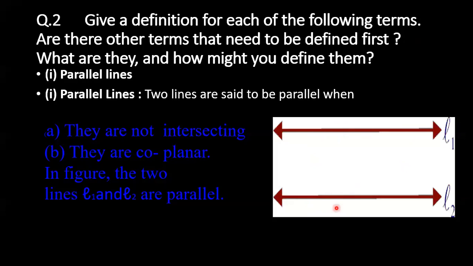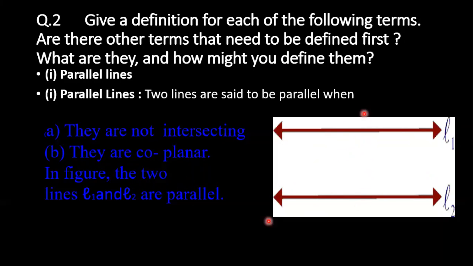If they are moving in the same plane, on the same surface, they will never meet. That's the meaning of coplanar. They are not intersecting, they are on the same plane. In the figure, L1 and L2 are parallel.